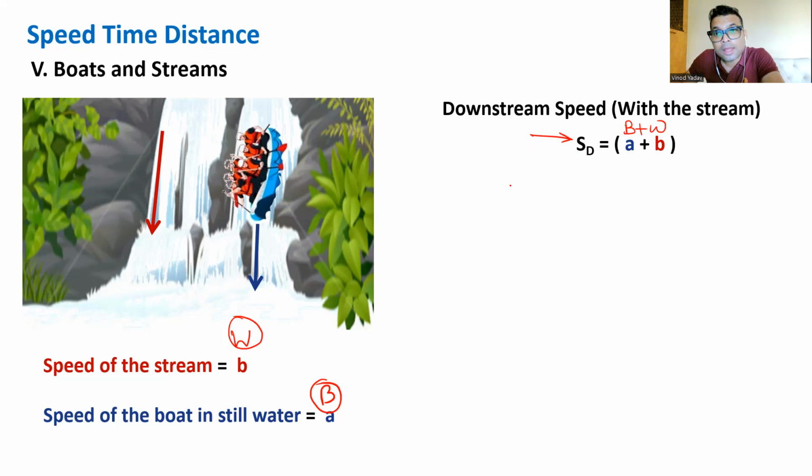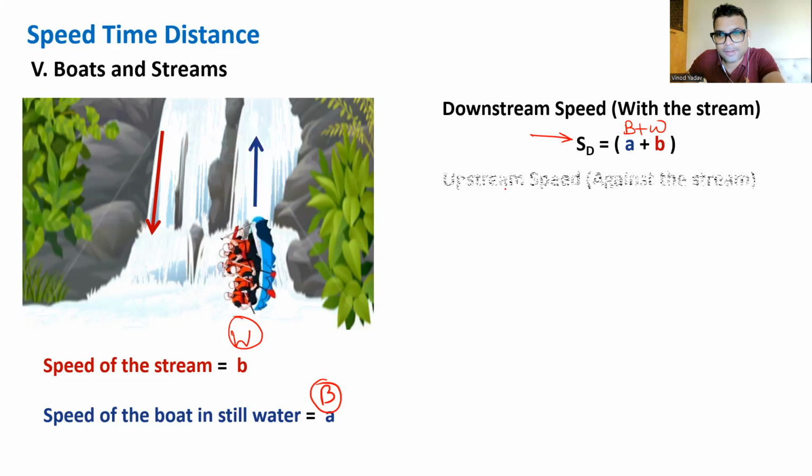Yes. And second situation is against the stream, upstream. So upstream means against the stream. And of course, in this case, speed of the boat will reduce, isn't it? So it will be original speed of the boat minus the water speed if the boat is moving ahead.